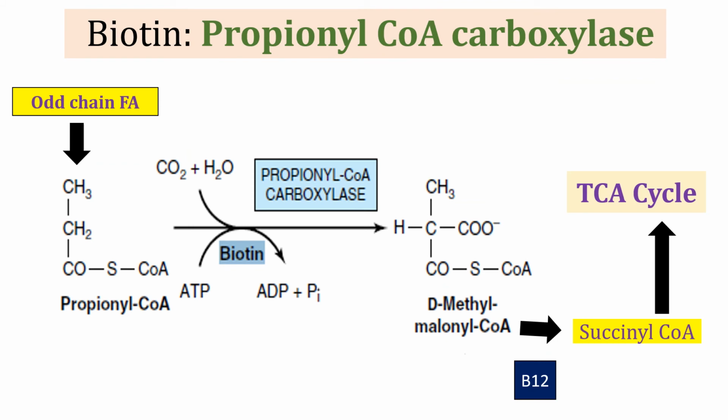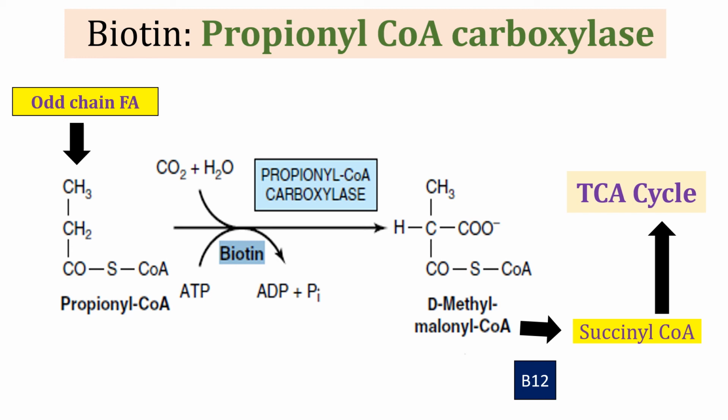This is the third biotin dependent reaction, where propionyl coenzyme A, which can be produced during odd chain fatty acid catabolism and some branched chain amino acid catabolism, is converted into D-methylmalonyl coenzyme A by the enzyme propionyl coenzyme A carboxylase.